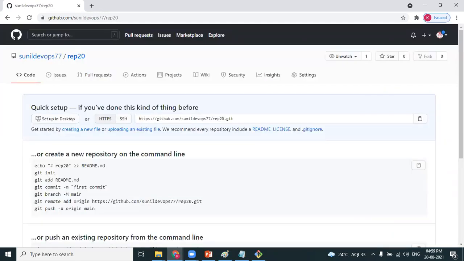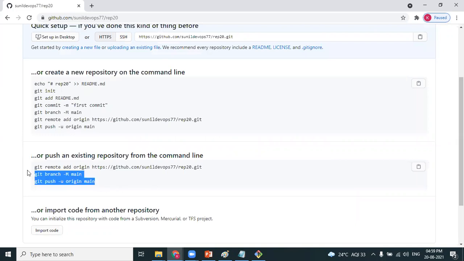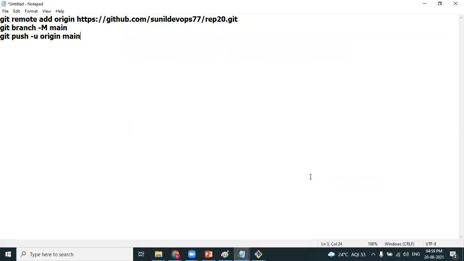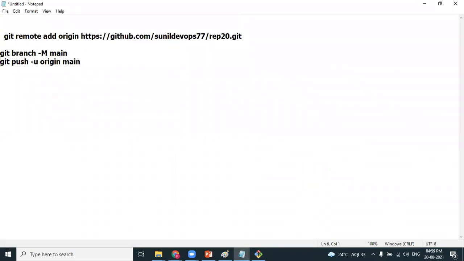The repository got created, and these are the commands to push the code to the GitHub repository. git remote add will link the local repository to the remote repository.